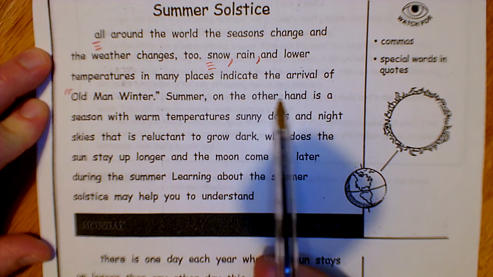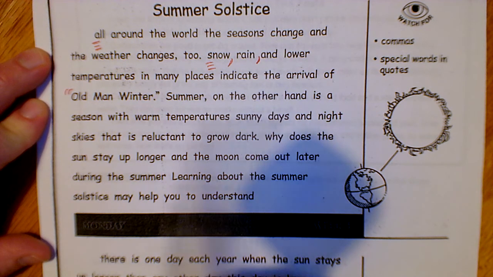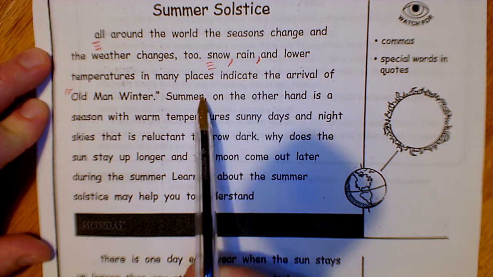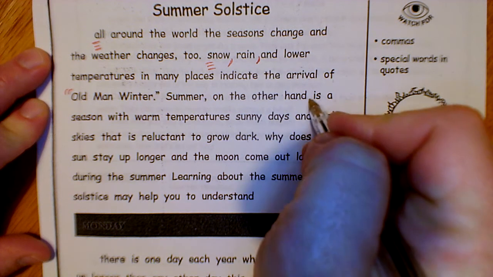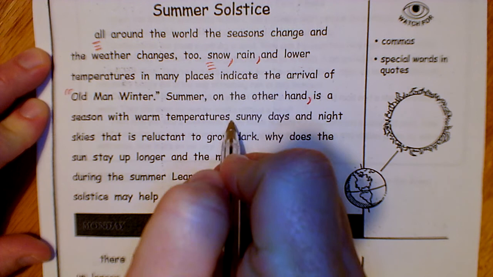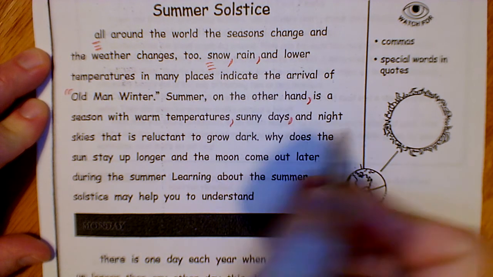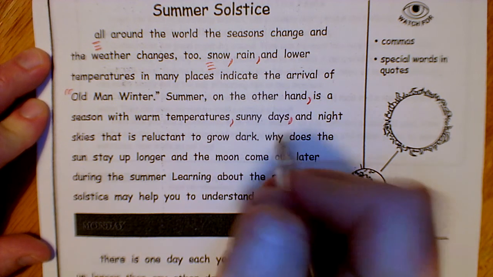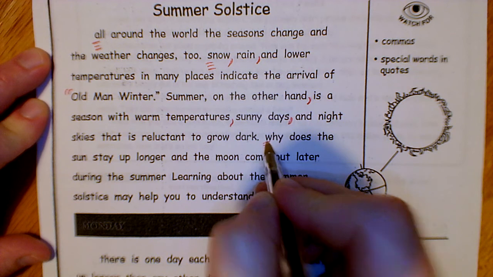Summer, on the other hand, is a season with warm temperatures, sunny days, and night skies that is reluctant to grow dark. We're missing a few commas. Summer, on the other hand, comma, is a season with warm temperatures, comma, sunny days, comma, and night skies that is reluctant to grow dark. Capital. Always punctuation, then a capital.